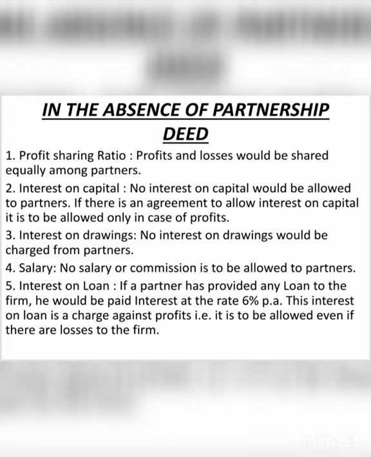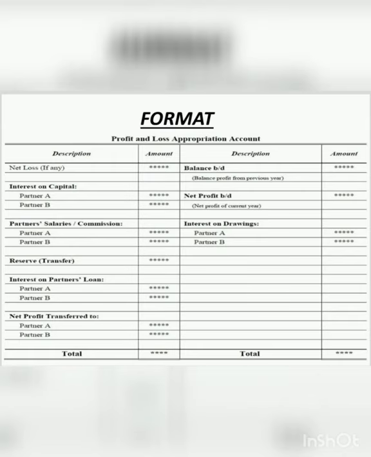Now we come to the format of the P&L appropriation account. We come to how the P&L appropriation account is made. So we see the debit side. Of course, now you are all accounting students, you should know the debit side and the credit side. The credit side is the right hand side. So now we come to the format. Here in the debit side, that is the left hand side, we'll write net loss if there's any loss.